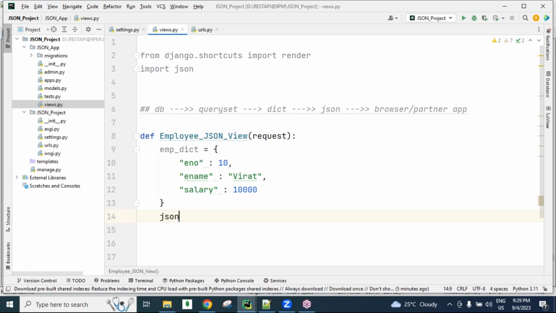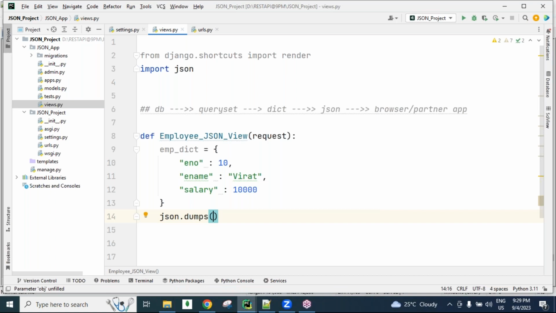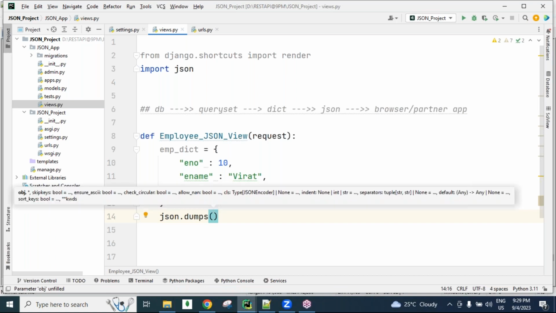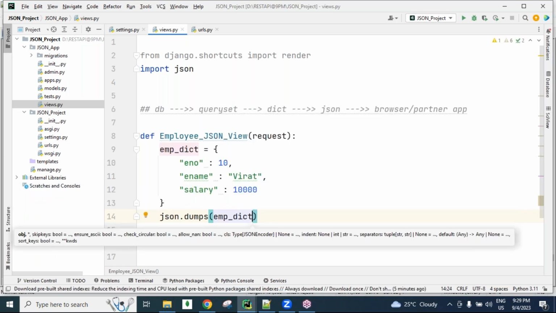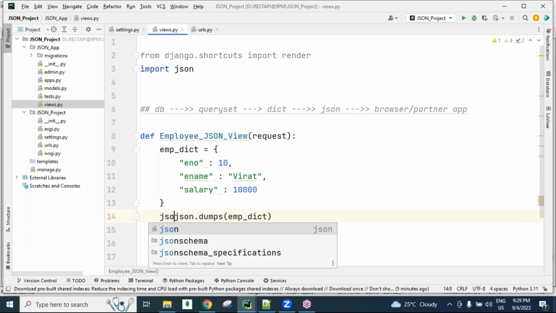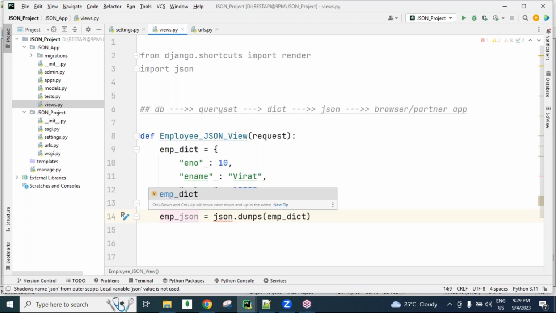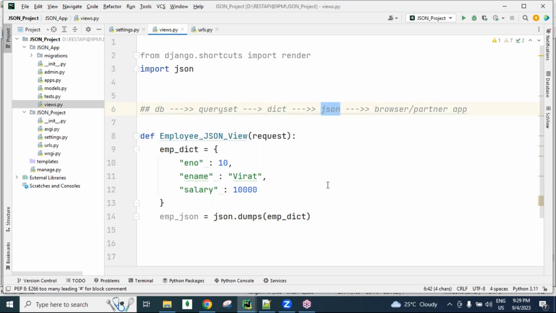Here we have the JSON module. In this JSON module we have the dumps method, guys. To this dumps method I'm giving this employee dictionary. The dumps method takes the dictionary as input and converts it into JSON. I'm calling it EMP JSON, employee JSON. Now finally we are getting this JSON type object, guys.